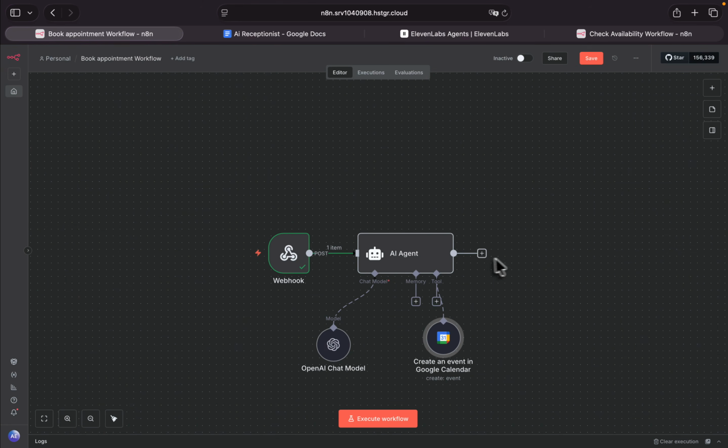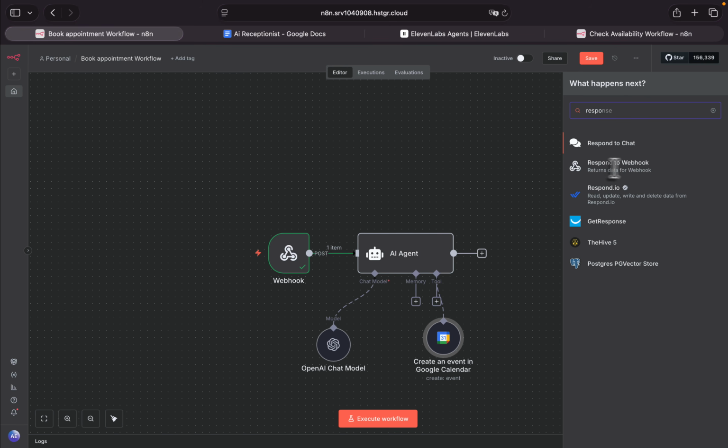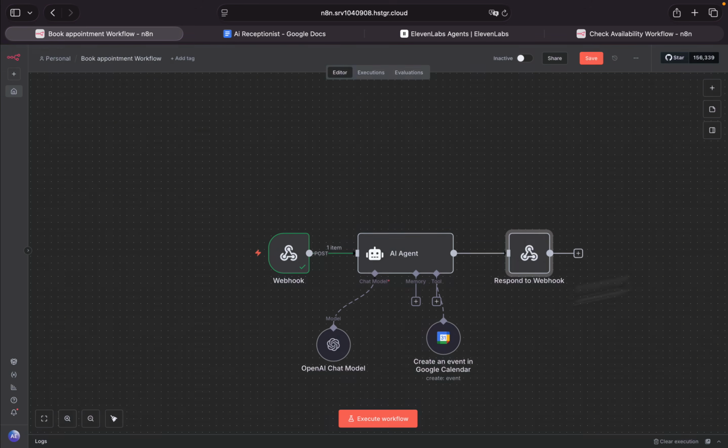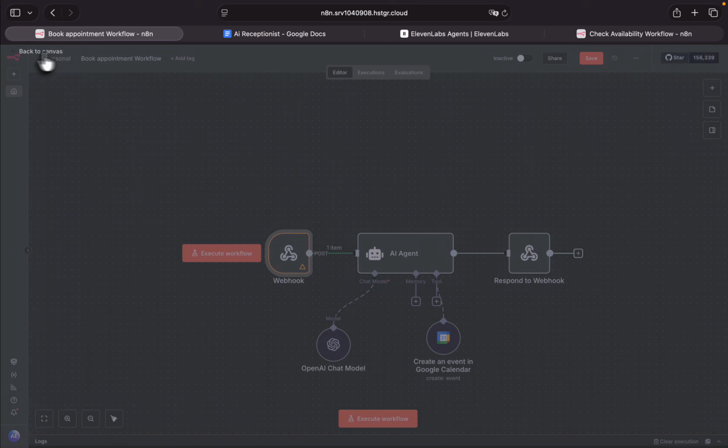Now we actually need a respond node as well. Respond to webhook. And when we add the respond to webhook, make sure to change this from immediately to using respond to webhook node. This is very important.